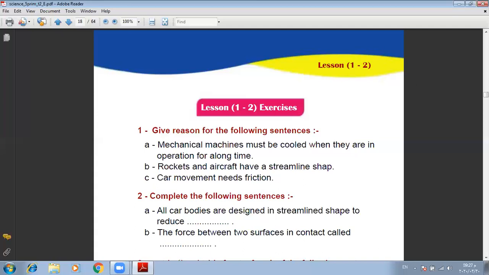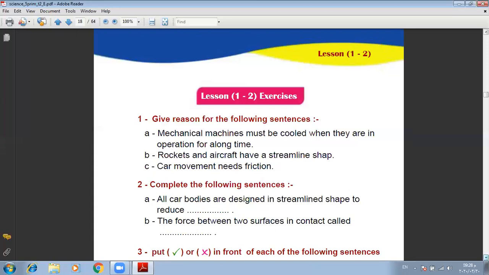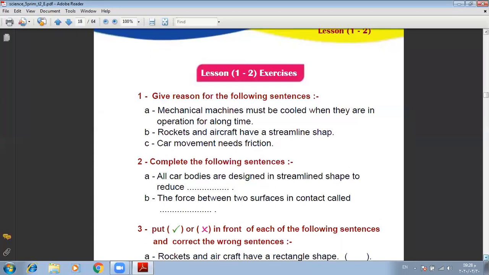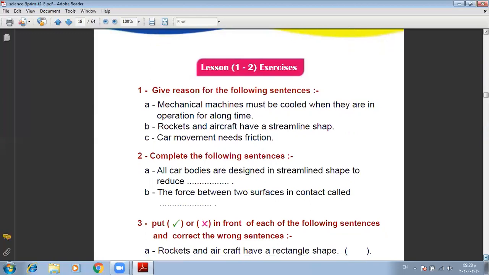Question number 2, complete the following sentence. A, all car bodies are designed in a streamlined shape to reduce the effect of friction force. The force between two surfaces in contact is called friction force.